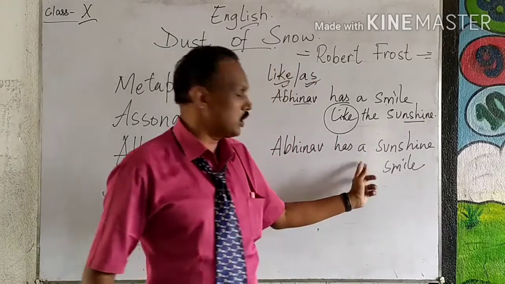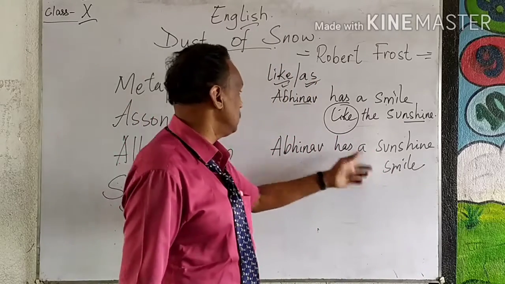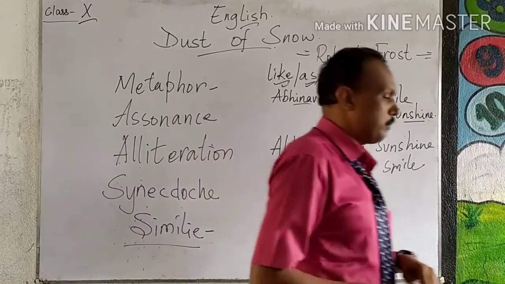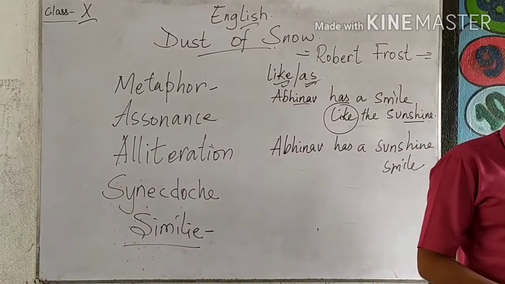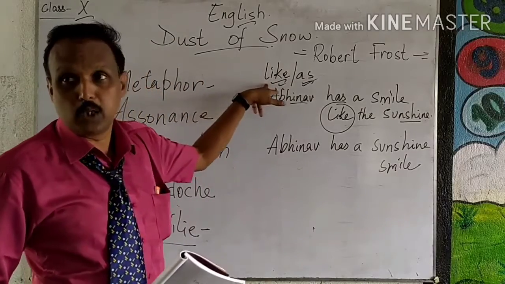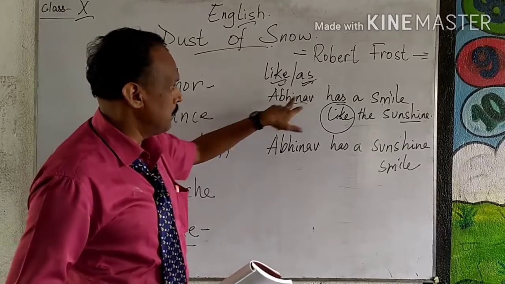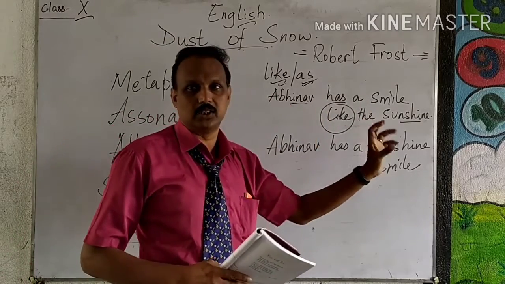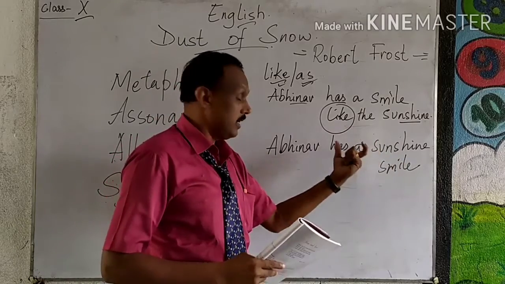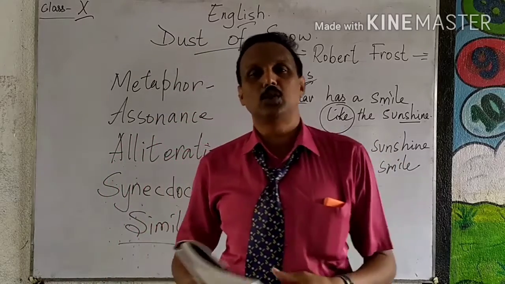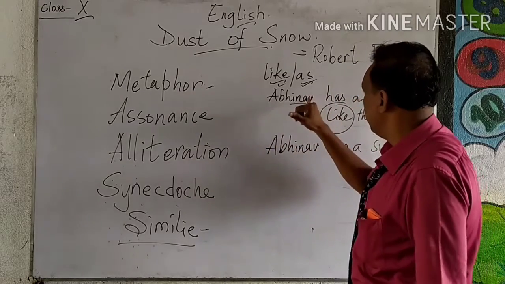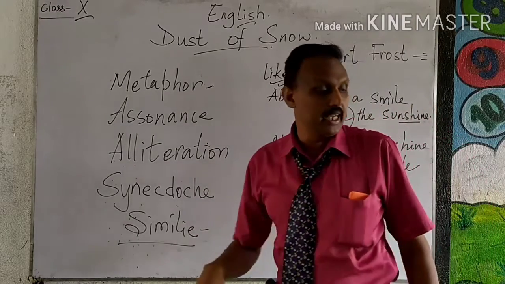Here we have not used the words like or as, and that is called a metaphor. Like what metaphor do you find in your poem? When you compare something with like and as, like Abhinav has a smile like the sunshine, that is direct comparison. Abhinav has a sunshine smile. Here, the sunshine conveys the meaning, and this is called a metaphor, and when like is used, it is called a simile.